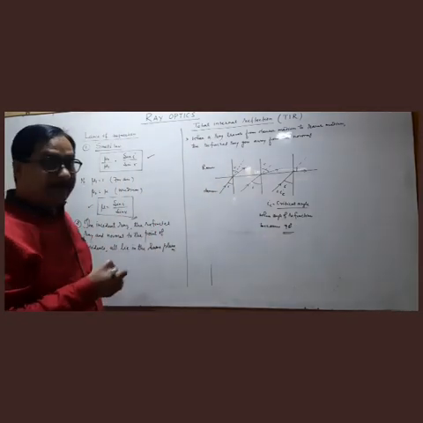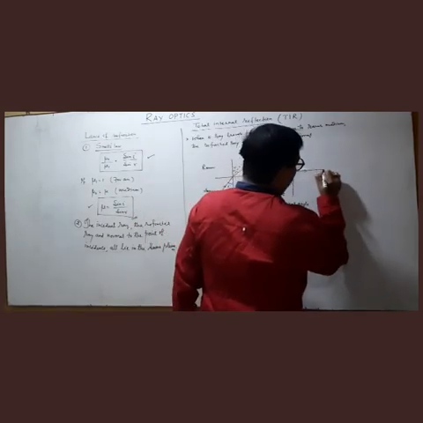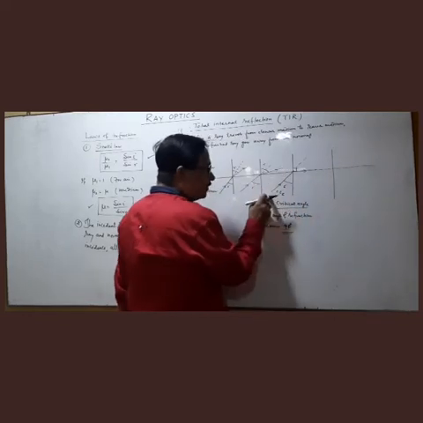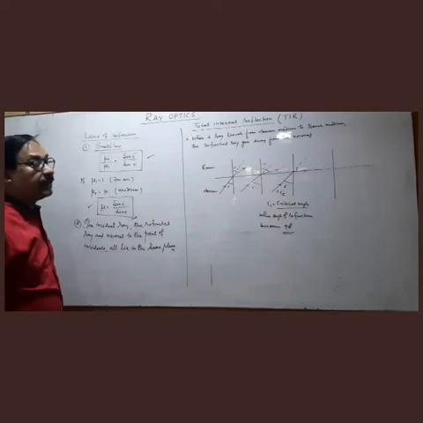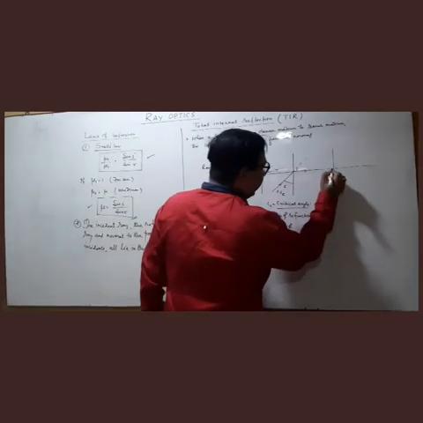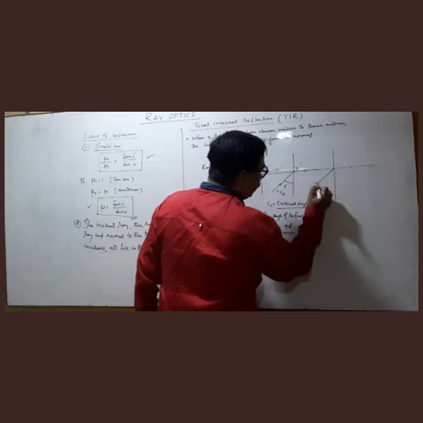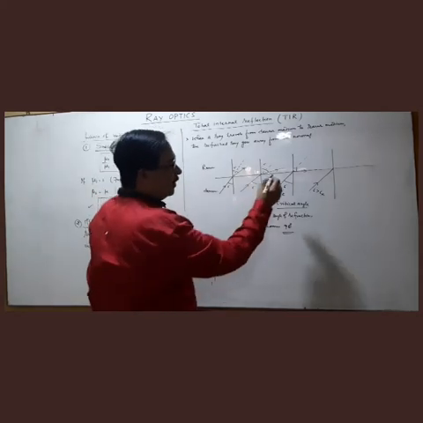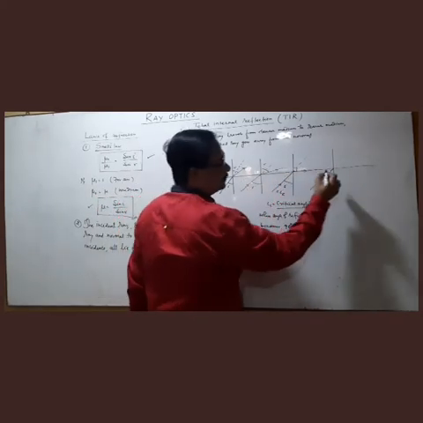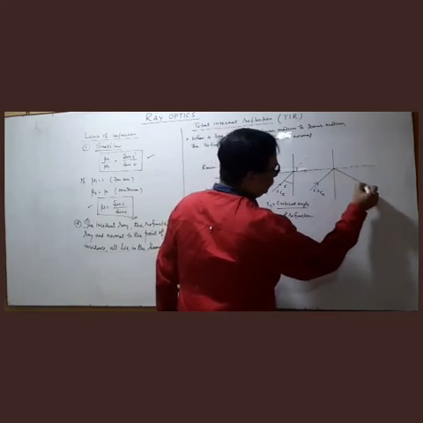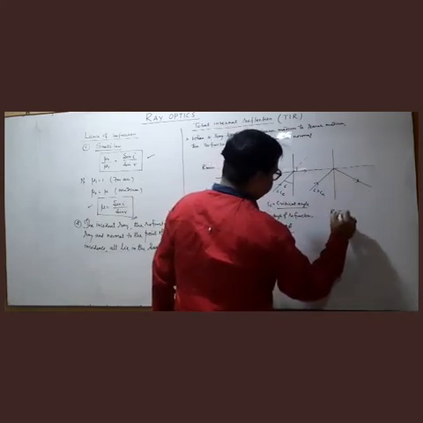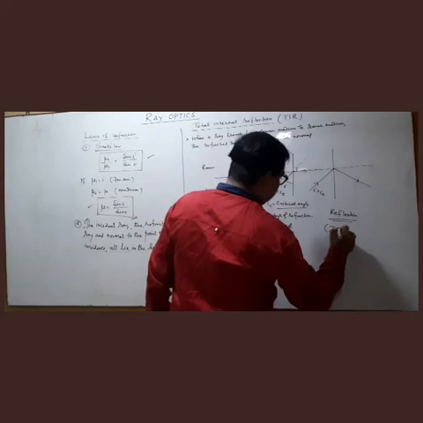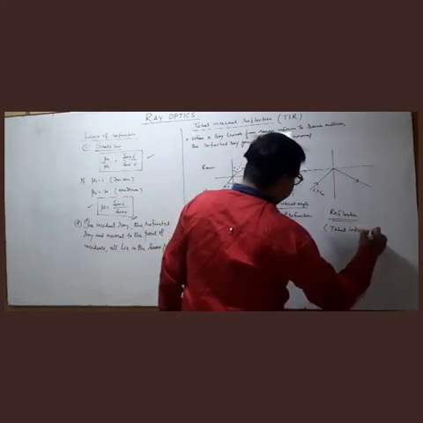Right? Then think what will happen when we further increase this angle more than angle of critical angle IC. If we take an angle more than critical angle, if I is greater than IC, then the ray enters to the same medium. And here comes the reflection without any mirror. This is called total internal reflection.